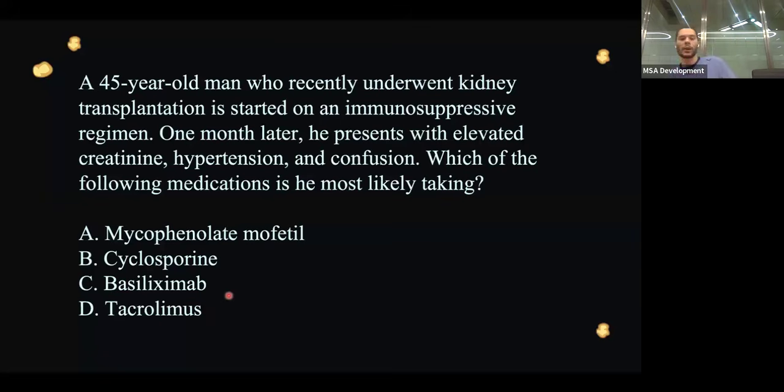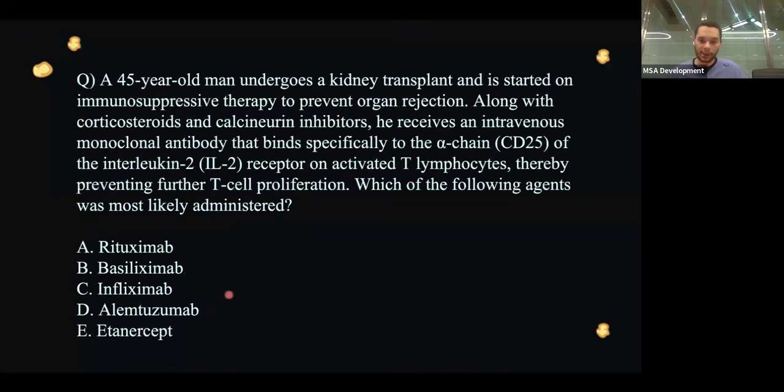Finally, we have a 45-year-old man who undergoes a kidney transplant and is started on immunosuppressive therapy to prevent organ rejection. Along with corticosteroids and calcineurin inhibitors, he receives an intravenous monoclonal antibody that binds specifically to the alpha chain, CD25, of the interleukin-2 receptor on activated T lymphocytes, thereby preventing further T cell proliferation.